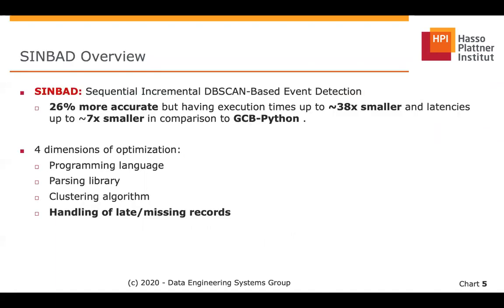Aiming at those improvement opportunities, we came up with Simbad, the sequential incremental DBScan-based event detection algorithm. It is 26% more accurate than the baseline, but has execution times up to 38 times smaller and latencies up to 7 times smaller than the baseline. We achieved that through 4 dimensions of optimization: programming language, parsing library, clustering algorithm, and the handling of late and missing records. I'll go through those dimensions in the next slides.